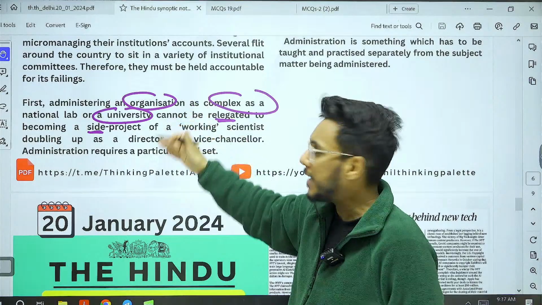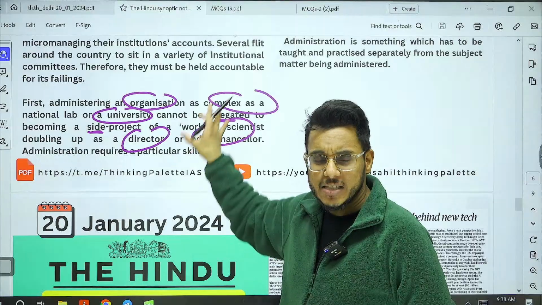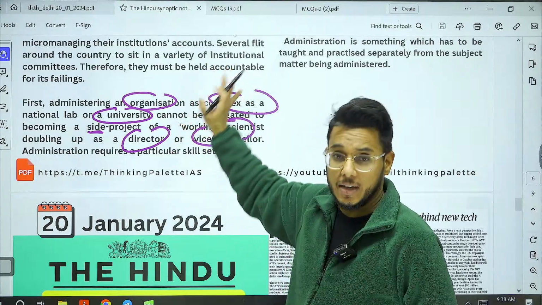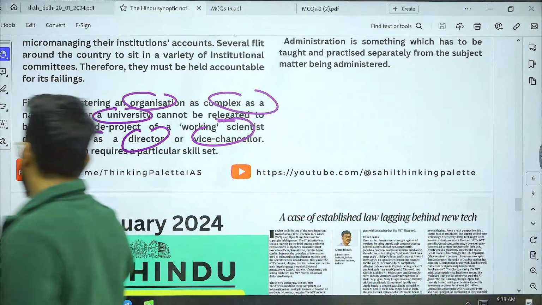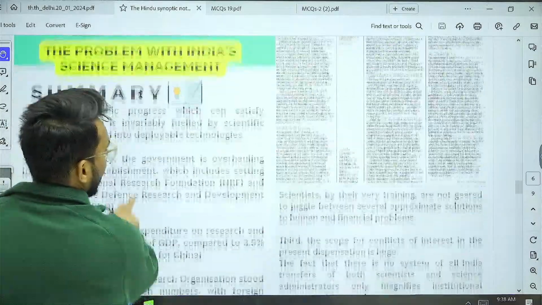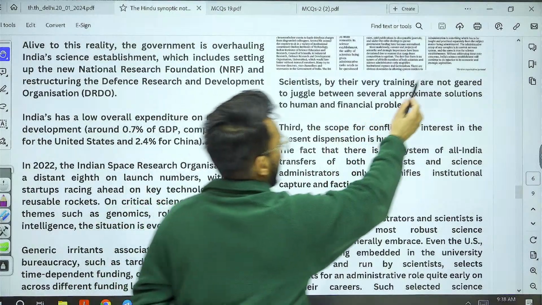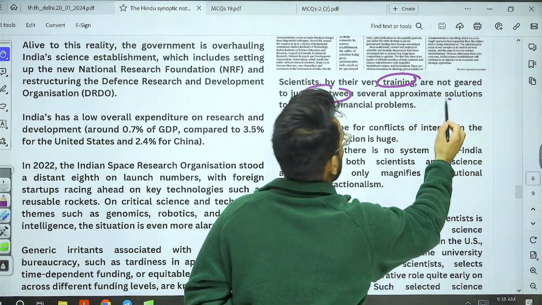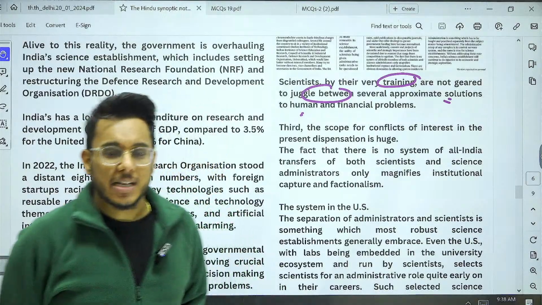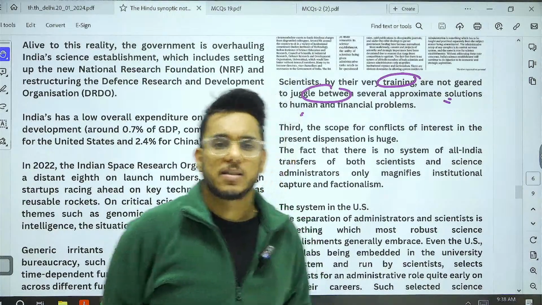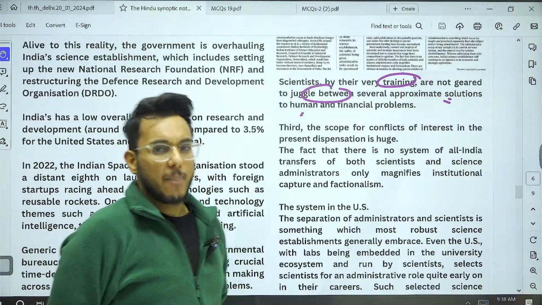Many times these scientists are also working as the director or a vice chancellor. But acting as a vice chancellor, director, or manager of a university needs an entirely separate skill set. So scientists cannot be given, and should not be given, this kind of work. Understand this: scientists are not by their very training geared to juggle between approximate solutions for human and financial problems. There are many technical tax-related compliances, financial compliances, and human resource compliances. They are not apt to deal with that.